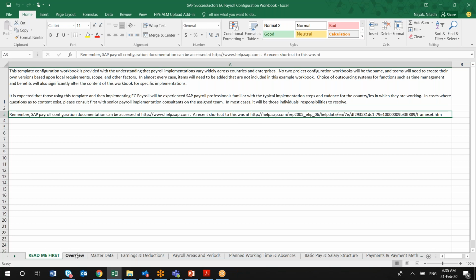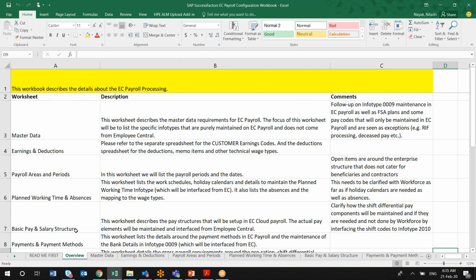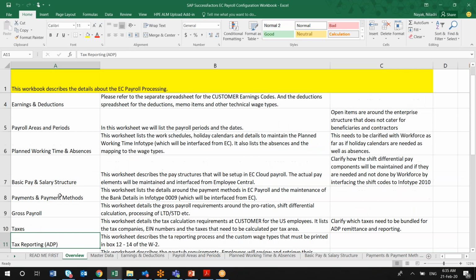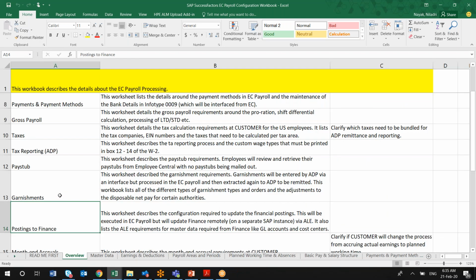Once that is done, the second piece is the Overview. In the overview worksheet, you will find the different topics inside this EC payroll workbook. There are different worksheets explained, like master data, earning and deduction, payroll area and payroll period. All of these you will find, and we'll discuss them one by one.